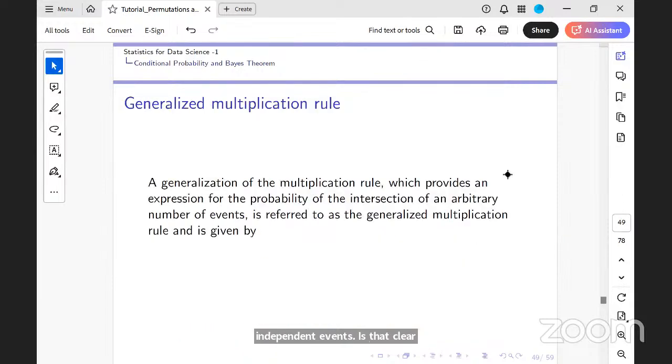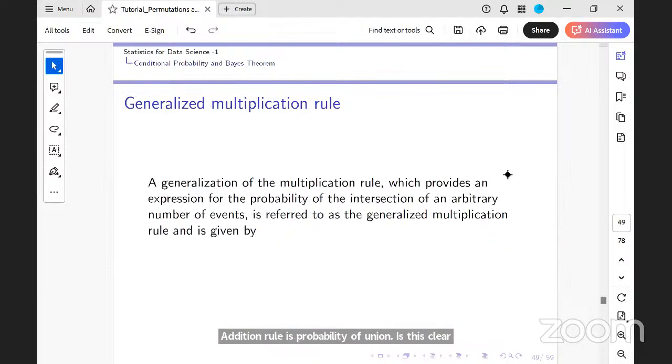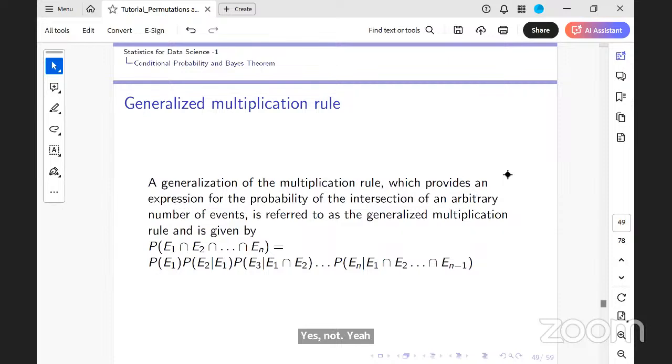The multiplication rule applies to the probability of the intersection. The addition rule is for the probability of the union. Is this clear? Okay. So the generalized probability multiplication rule is the probability of E1 times the probability of E2 given E1, times the probability of E3 given E1 intersection E2, and so forth.